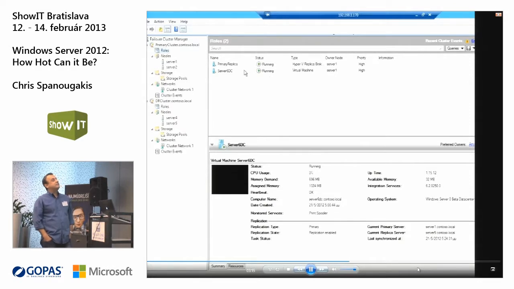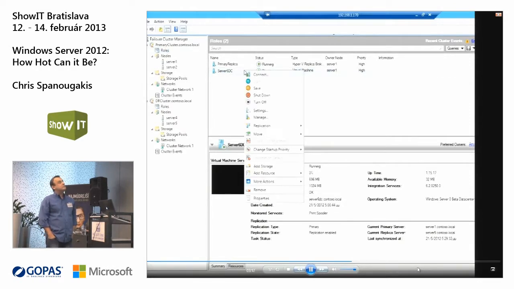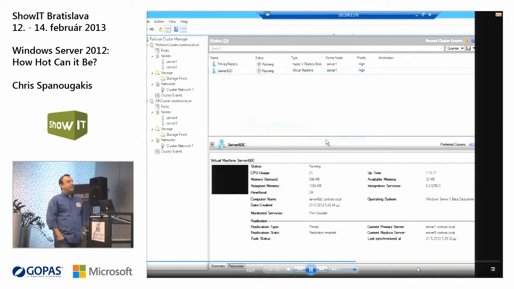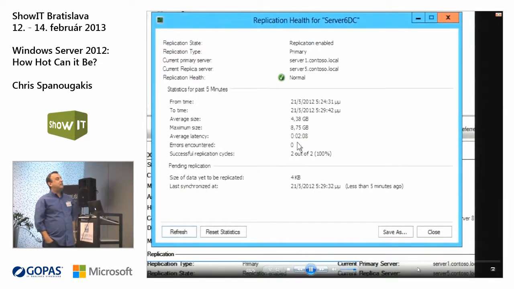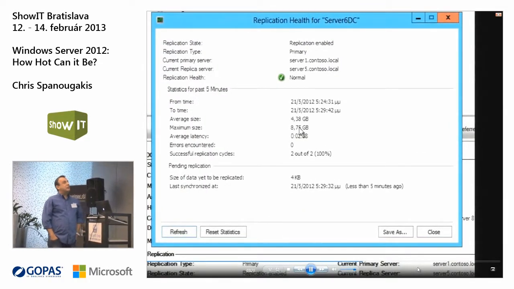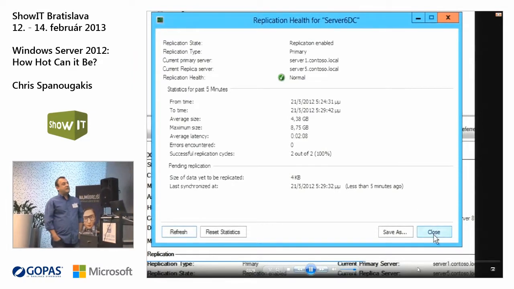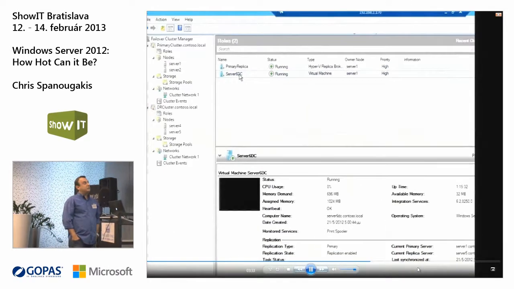Okay, let's see. Replication, planned failover. You can check the replication health, everything is normal. Okay. What is the size of the replicated data? Okay. Less than 5 minutes ago the replication was done.